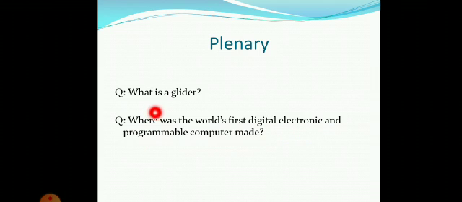Question number 1 is, what is a glider? And the other question is, where was the world's first digital, electronic and programmable computer made? So students, I'm sure we have discussed all these topics in detail, and I am sure that you must know the answers to these questions. Now you would be able to answer these questions orally.